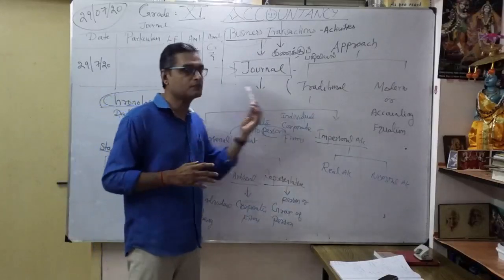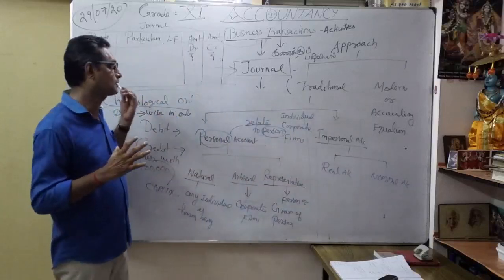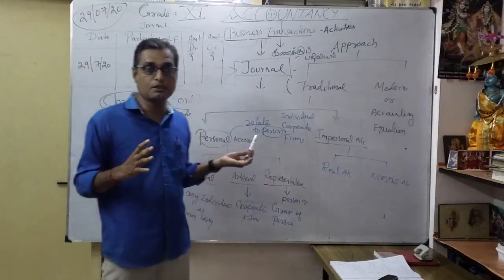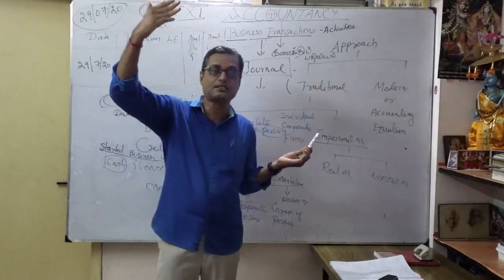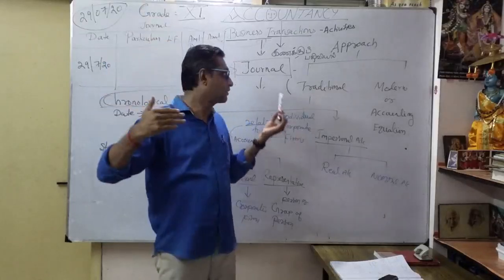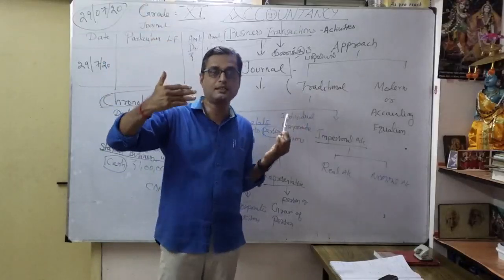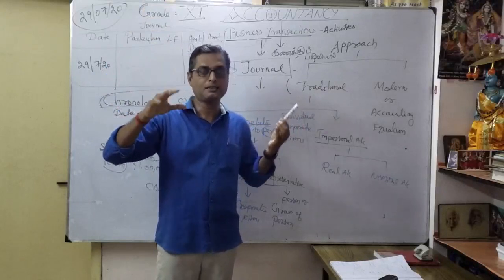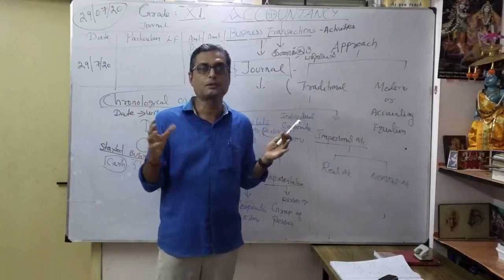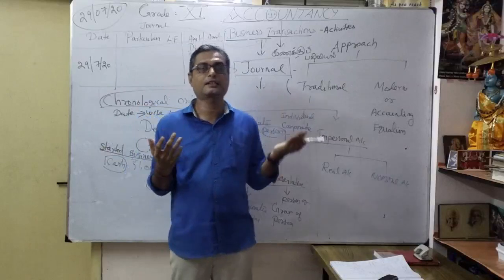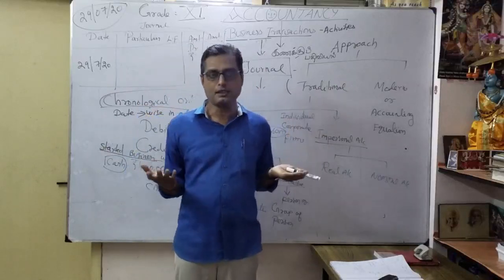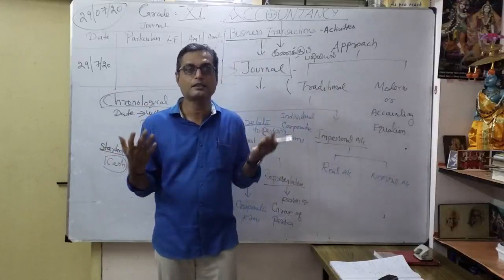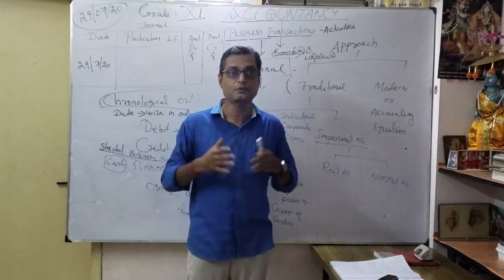So I hope that in this video we have understood different concepts under the section of accounts. Correct. We started with business transactions, thereafter the journal. So what is the meaning of journal? Thereafter ledger, balancing, trial balance. From the trial balance, how to prepare the three types of statements, maybe trading account or manufacturing account, profit and loss account, then balance sheet. So what's the meaning of balance sheet? To show the financial position of the company.